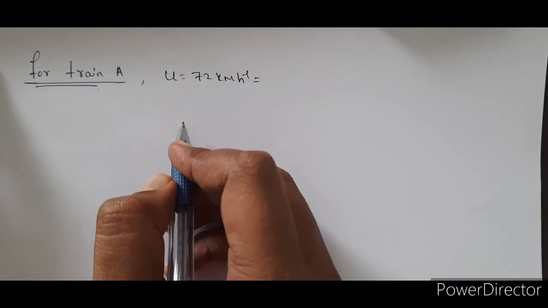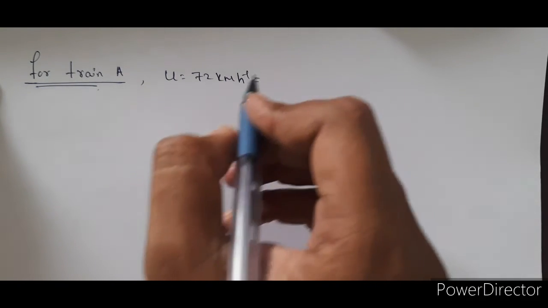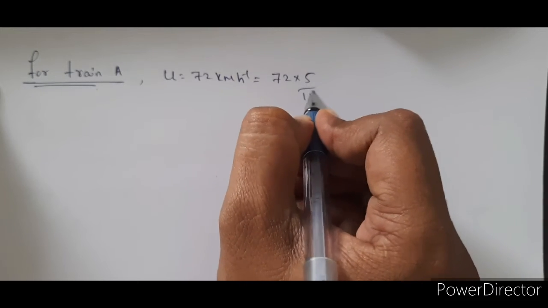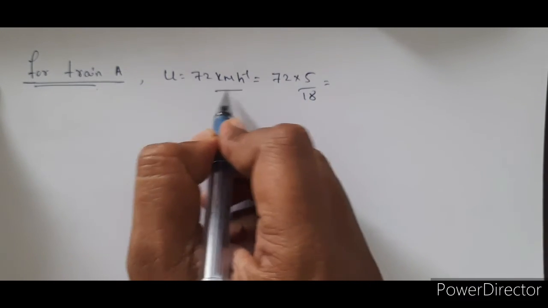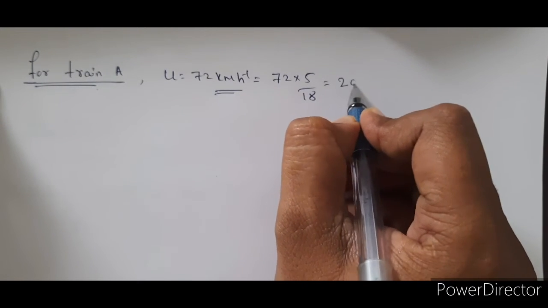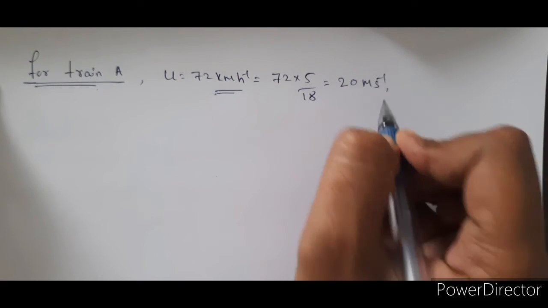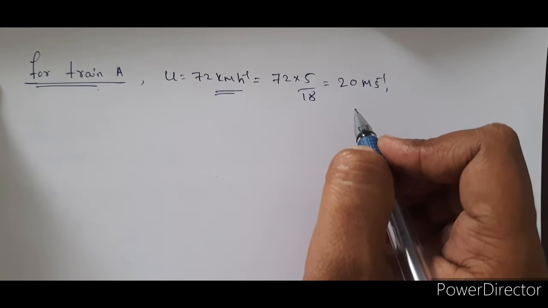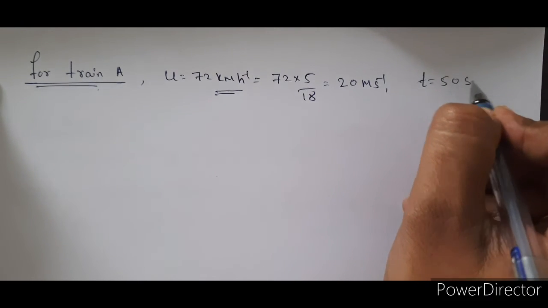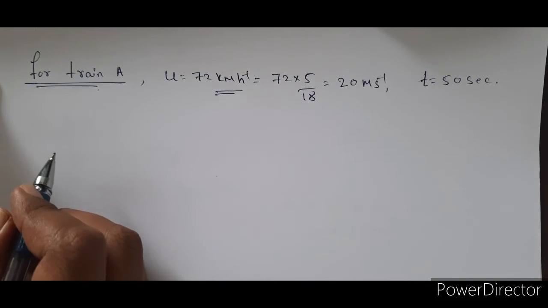Convert this 72 kilometer per hour into meter per second by multiplying by 5 by 18. Its answer is 20 meter per second, and the time interval is given, t is equal to 50 seconds.